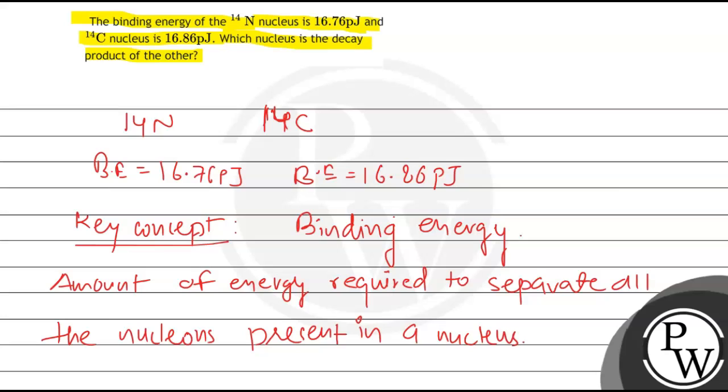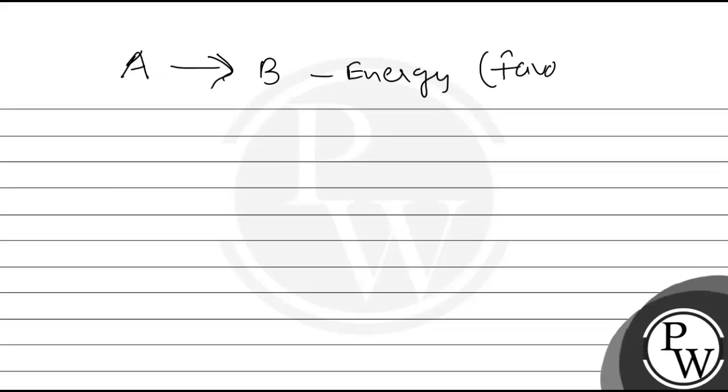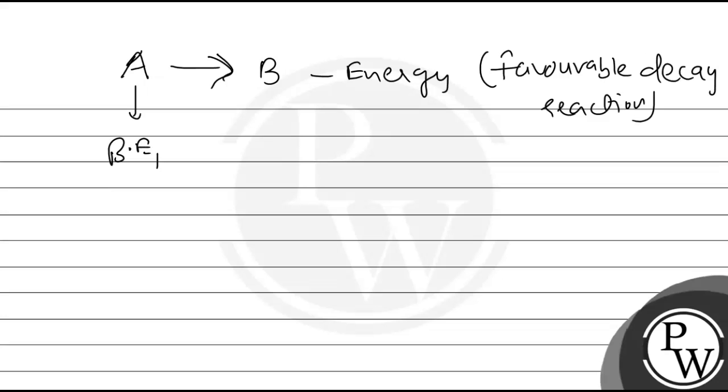Let us consider a favorable decay reaction in which nuclei A converts into nuclei B and some energy is released. In such a reaction, let us suppose the binding energy of the parent nuclei is Be1 and the binding energy of the daughter nuclei is Be2.